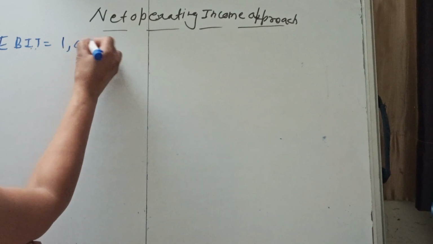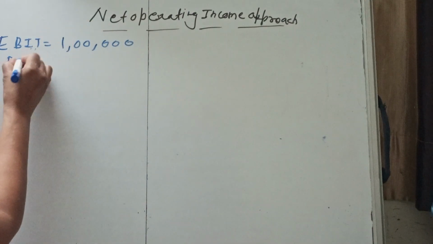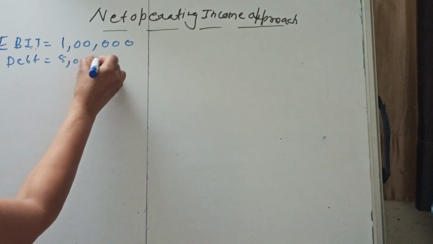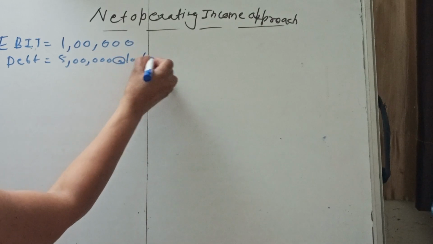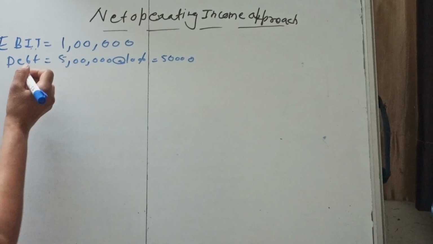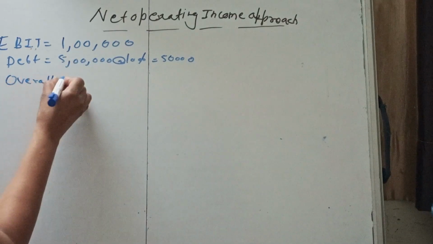EBIT is given as 1 lakh, and debt is given as 5 lakh at the rate of 10%. Interest is 50,000. Here the overall capitalization rate is given.